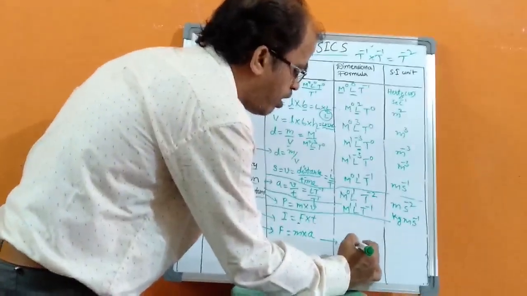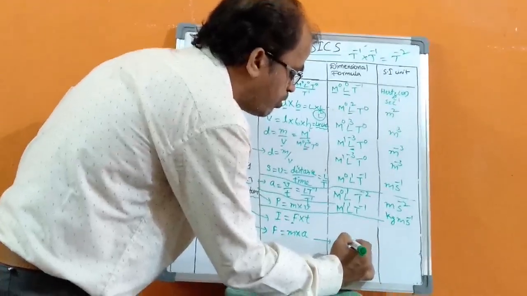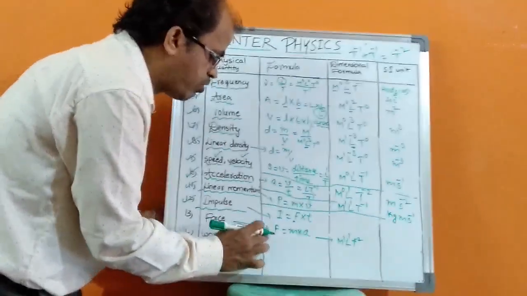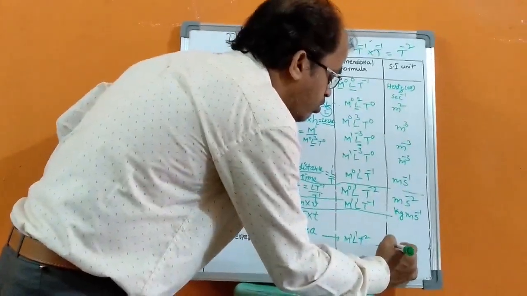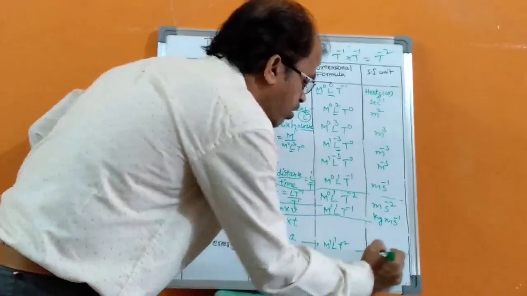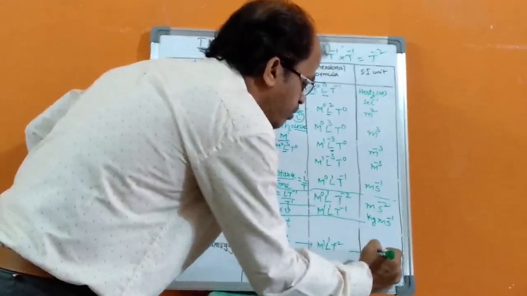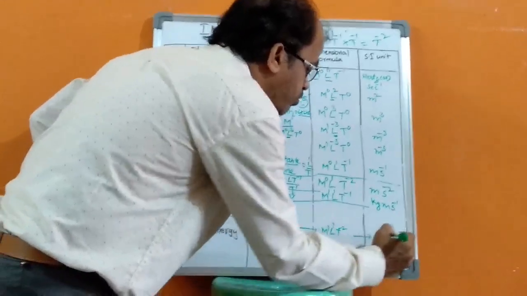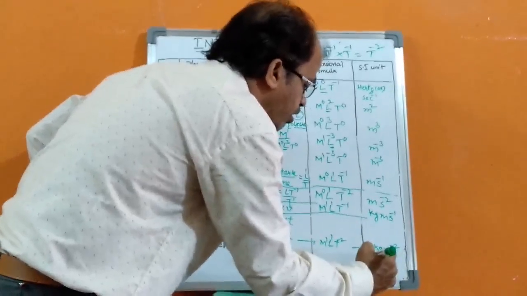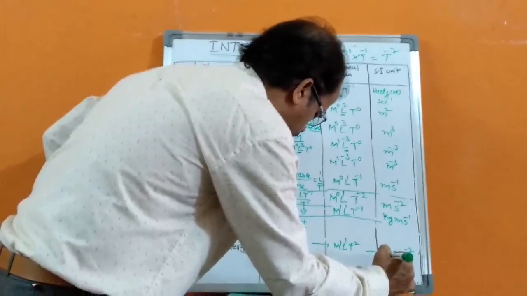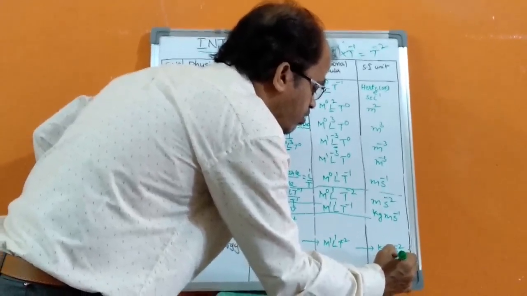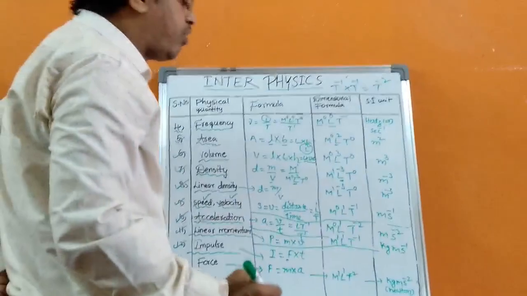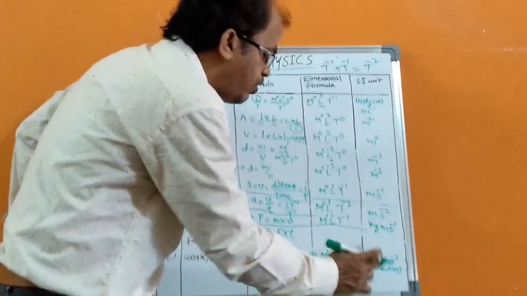So the dimensional formula for force is M power 1, L power 1, t power minus 2, and its units are mass kilogram, length meter, time second power minus 2. This is nothing but Newton. Kilogram meter second power minus 2 is nothing but Newton.